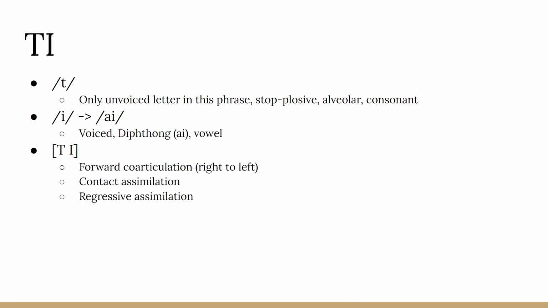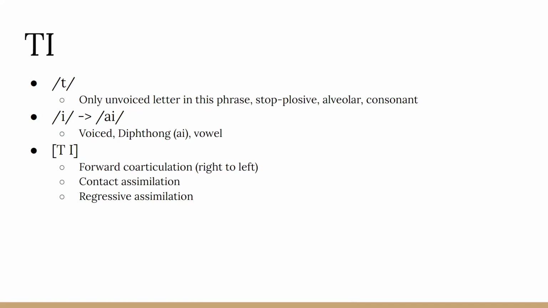Next, Helen begins the second word, tigers, by first articulating tie. This part of the word has a sound that travels right to left because the I influences the shape she makes when she articulates the T. The T is an unvoiced consonant that is the only unvoiced letter in this whole phrase. The posterior cricoarytenoid is engaged before producing the T to stop phonation since it is unvoiced, and the muscles of adduction engage after production of the T.